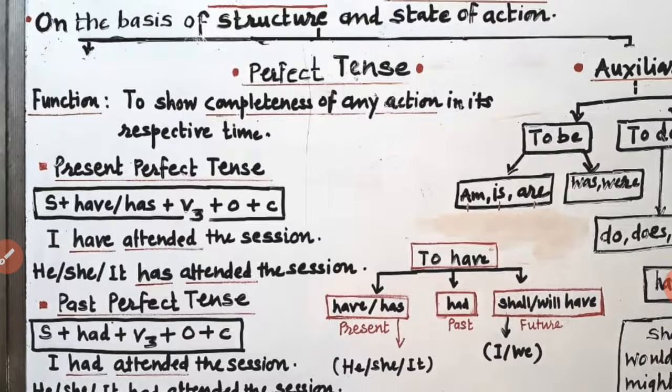Respective time means if it is about present, then it is perfect but in present form. If it is about a past event, then it is past perfect tense. And if any action is likely to be completed in a certain time period and afterwards you are going to declare it, that can also be expressed in future perfect tense. Let us see the three tense forms one by one.